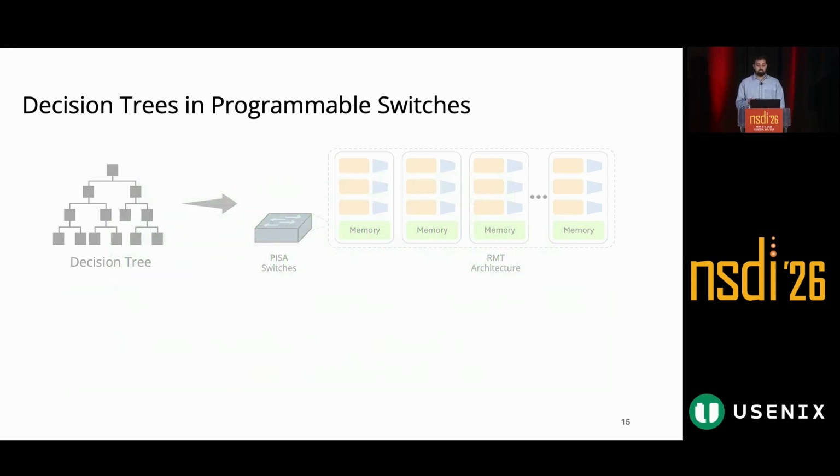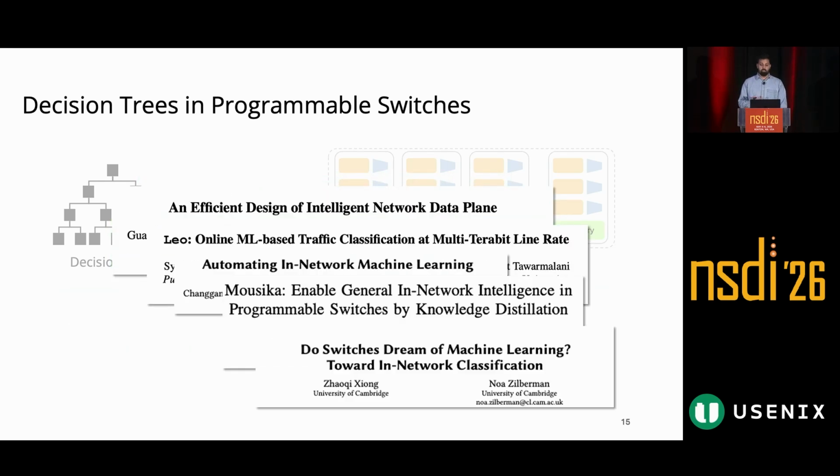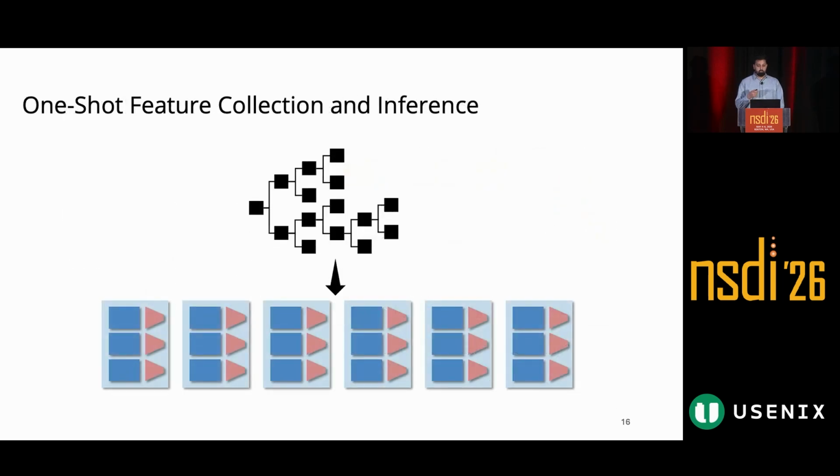A line of work has explored the feasibility of deploying decision tree models in programmable data planes, and they all primarily address the challenge of rule explosion by optimizing model representation, using techniques like pruning the decision tree and compressing the match action table rules. But to highlight the key challenge in all these existing approaches, let me first show you how these baselines perform inference in the data plane today.